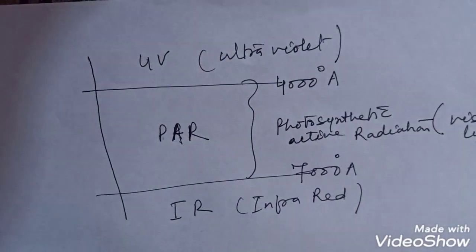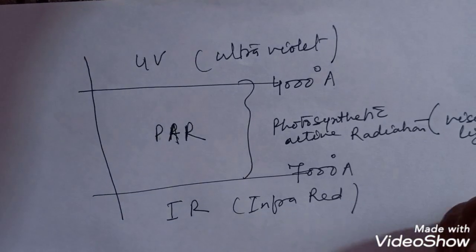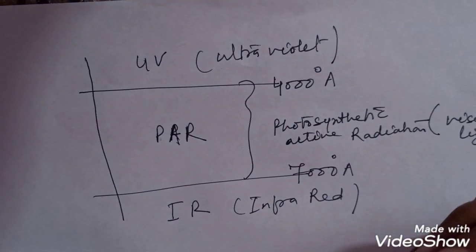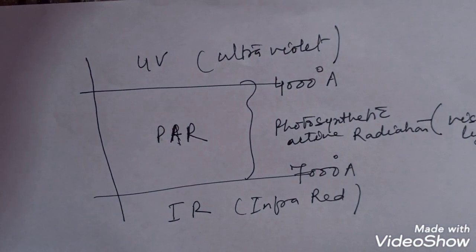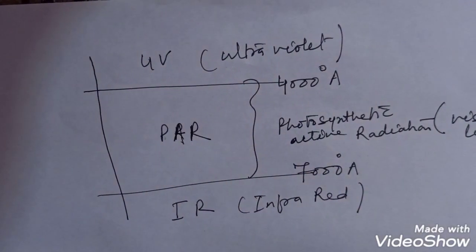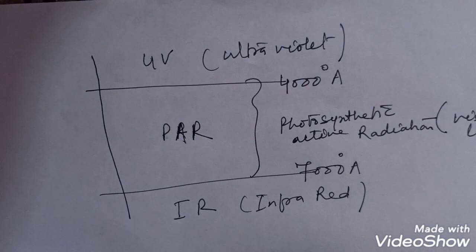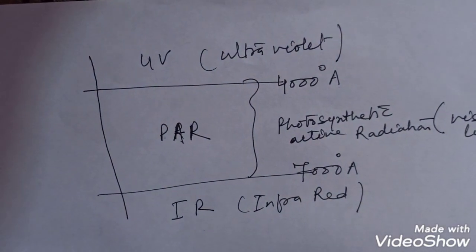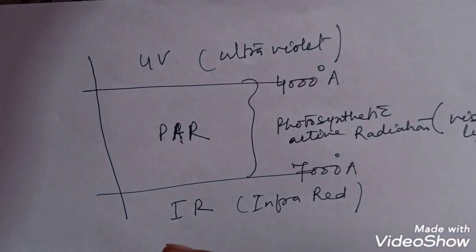Ultraviolet light has a wavelength below 4000 Angstrom, and its energy is very high because the wavelength is very low. The relation between wavelength and energy is inversely proportional: as the wavelength increases, the energy decreases.